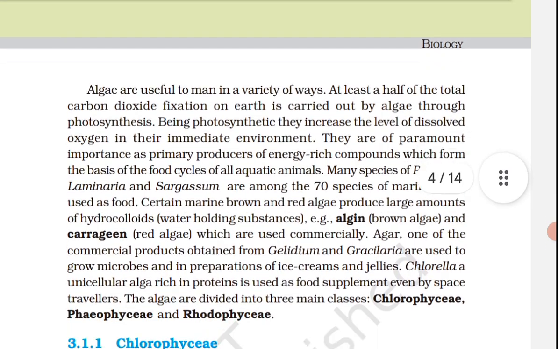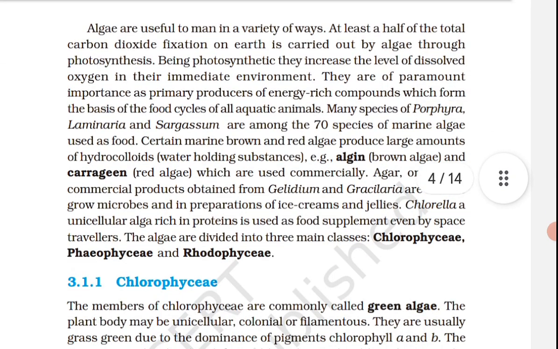Green algae usually have a rigid cell wall made of an inner layer of cellulose and an outer layer of pectose. Vegetative reproduction usually takes place by fragmentation or by formation of different types of spores. Asexual reproduction is by flagellated zoospores produced in zoosporangia.